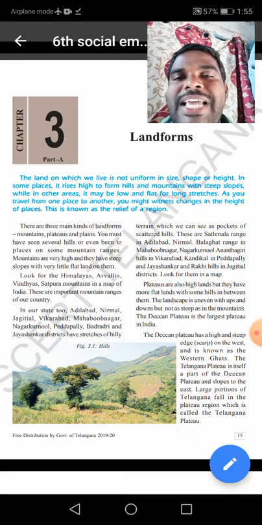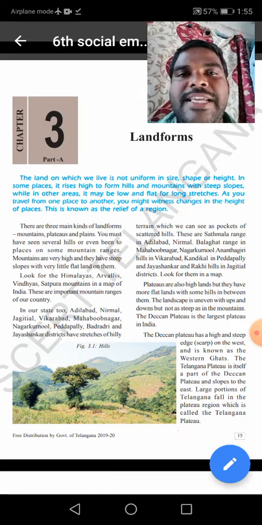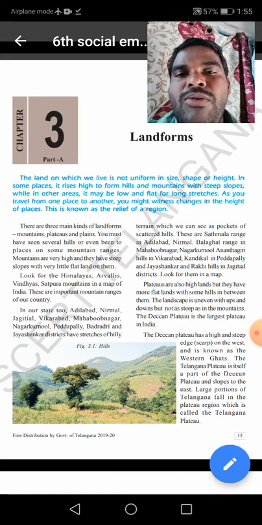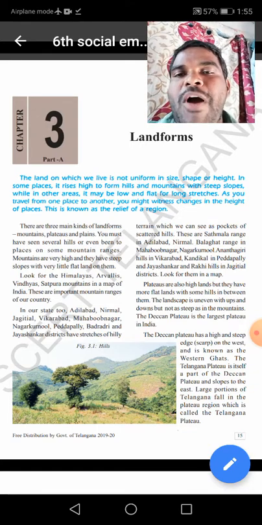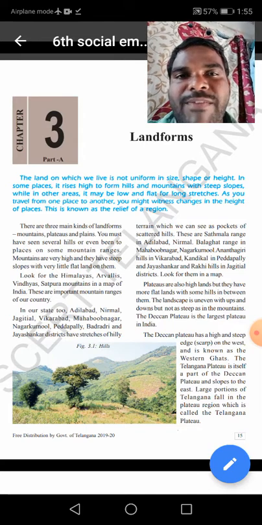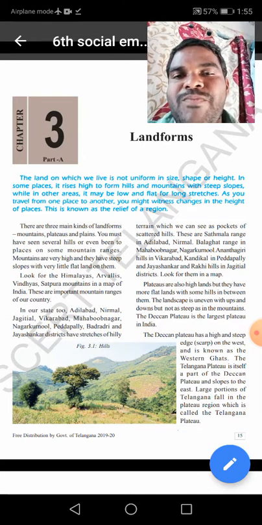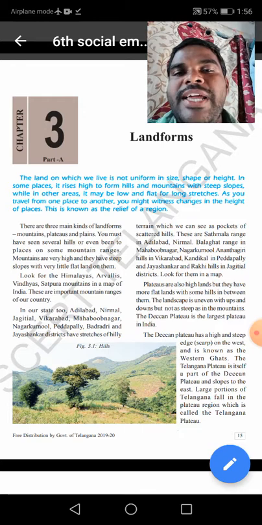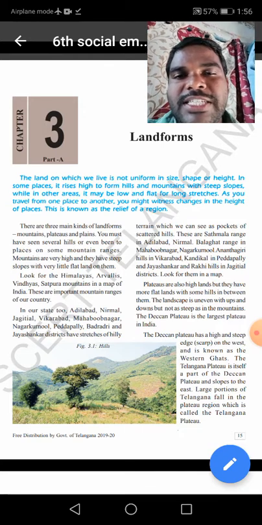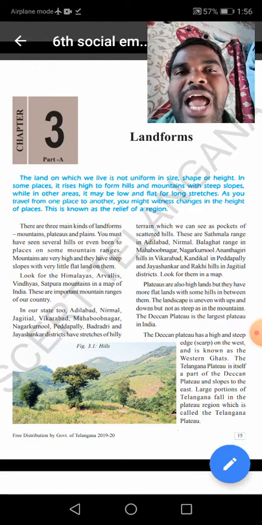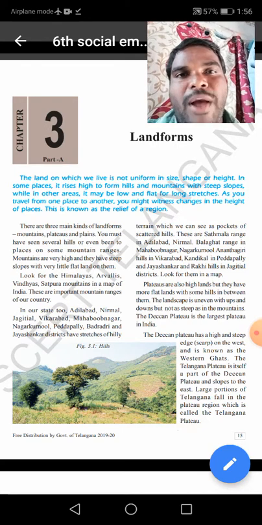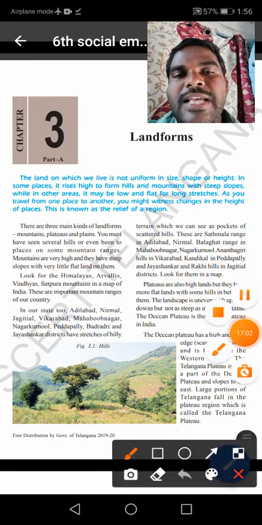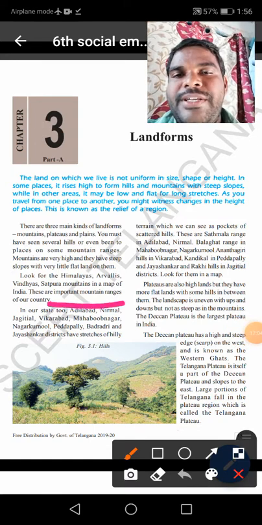Look for the Himalayas. These are examples of mountains. Look for the Himalayas, Aravalli, Vindhya and Satpura mountains on the map of India. In the textbook there is a map of India given. You observe the high places, meaning mountains, on the India map. These are the important mountain ranges of our country. You already learnt this in the previous classes. Observe the India map and find out the mountains in our country, children.